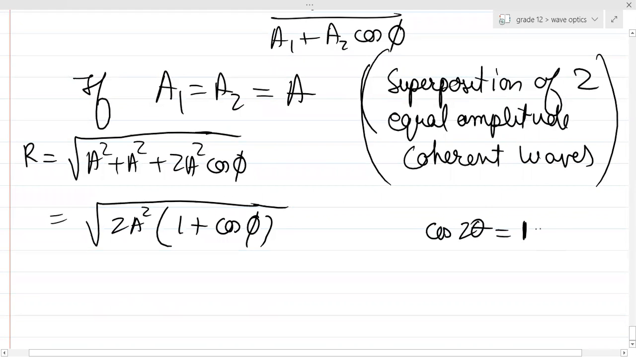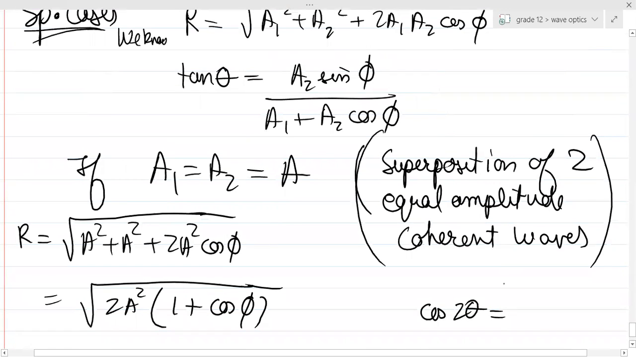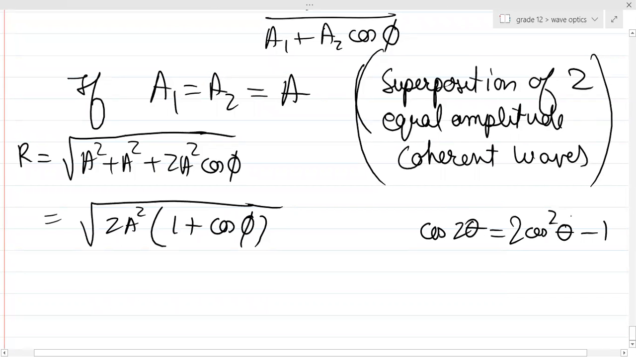2 cos square theta. 1 minus 2 cos square theta, we write it like this. So it's 1 minus 2 sin square theta. Sorry, I forgot. My bad, I am sorry. It's 2 cos square theta minus 1, right? Can I just send this 1 over that side?